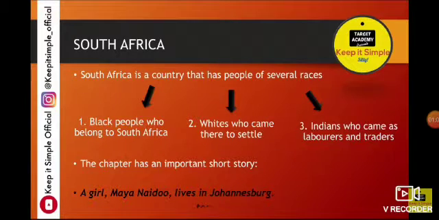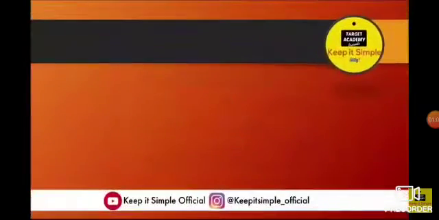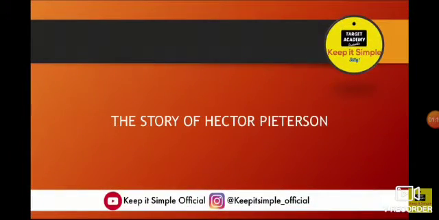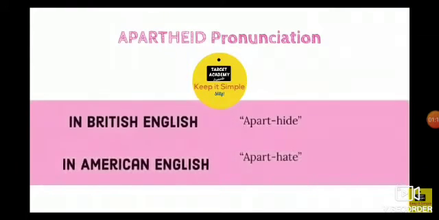A girl, Maya Naidu, lives in Johannesburg. Her mother tells her the story of Hector Peterson. So, the story of Hector Peterson, let's understand the story. Now, what happened in the story? Let's understand. Apartheid, it's a pronunciation, students.